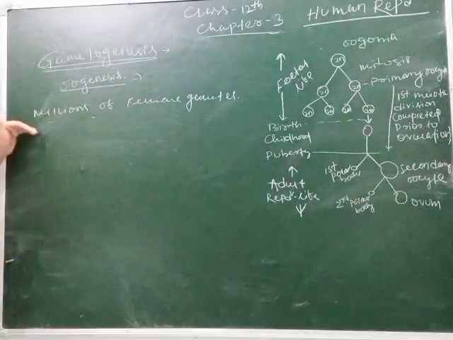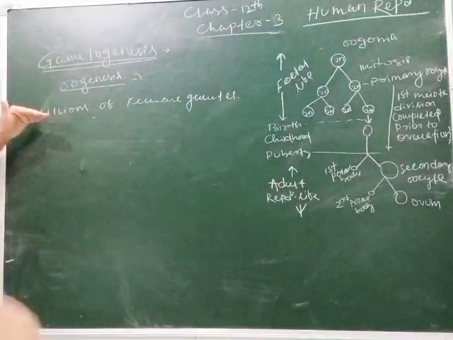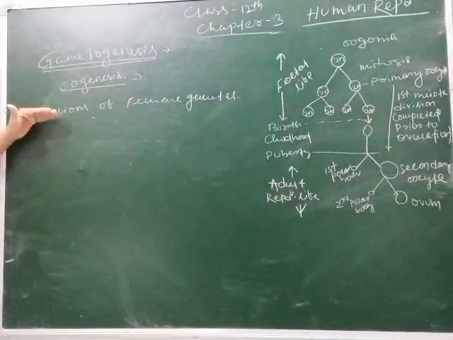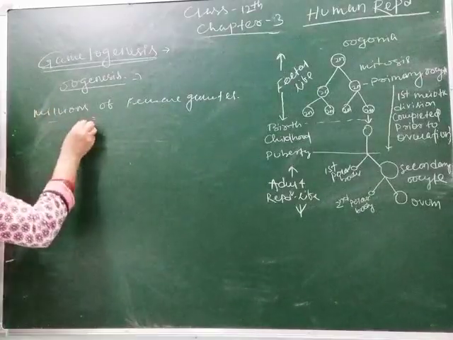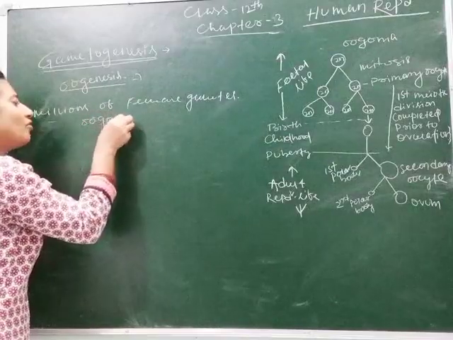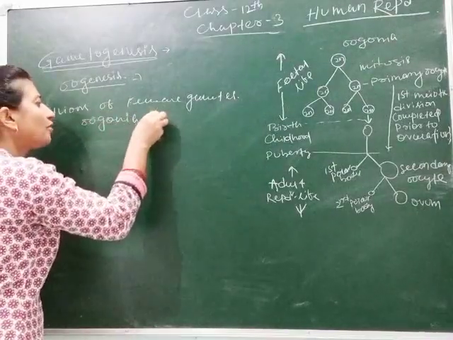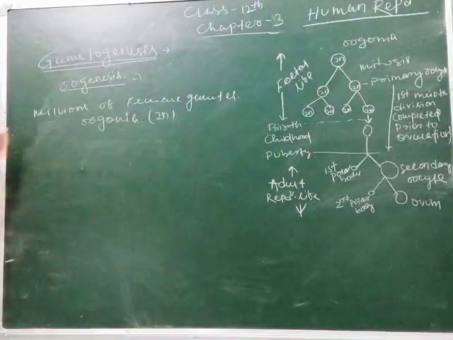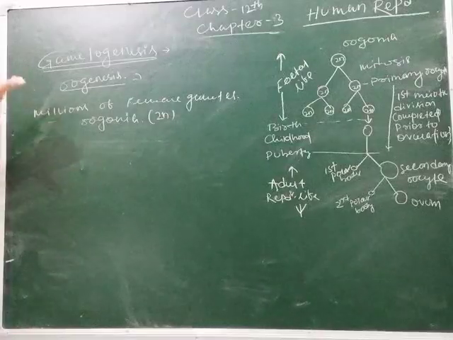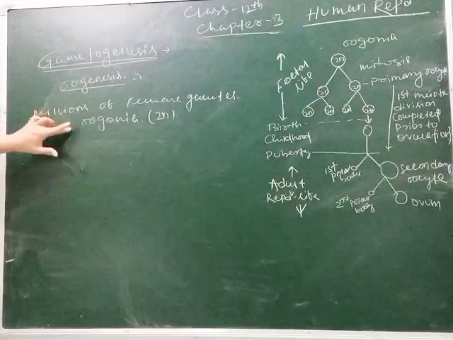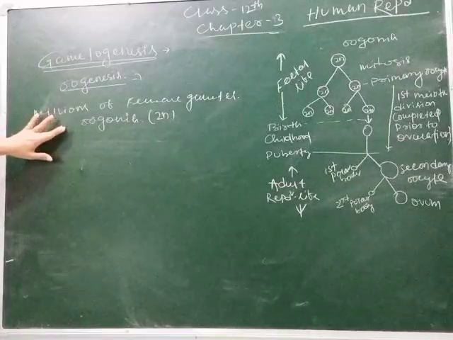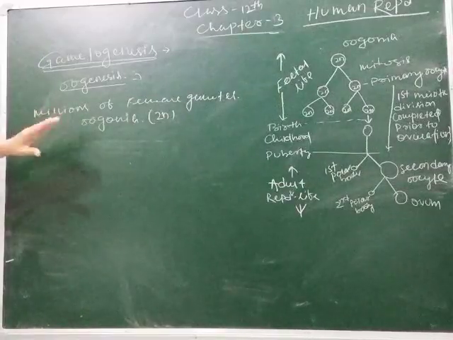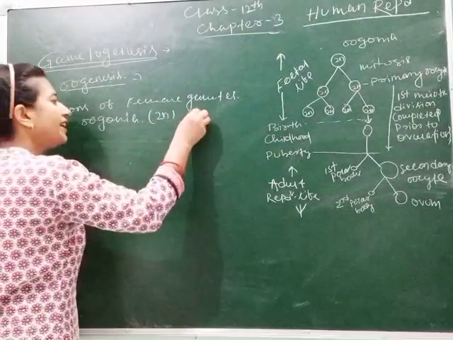That's why millions of female gametes are formed during the fetal life of the female, which are called oogonia, whose ploidy is 2n. Clear? The oogonia are formed inside the mother's body when the female child is inside the mother's body, and they are formed in the ovary.